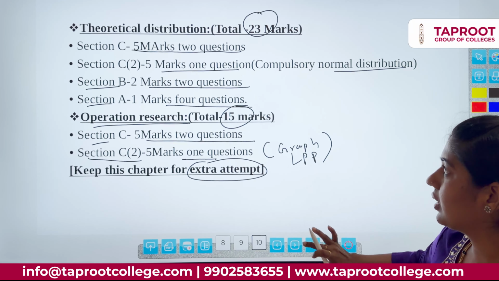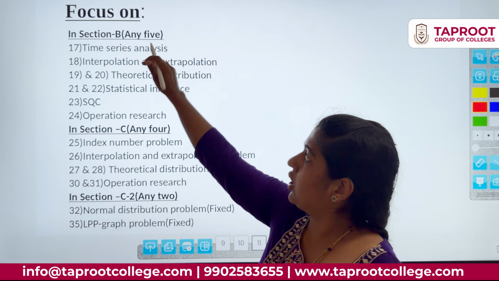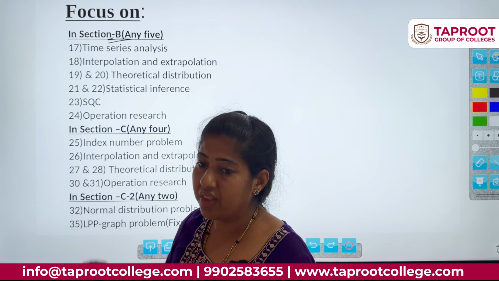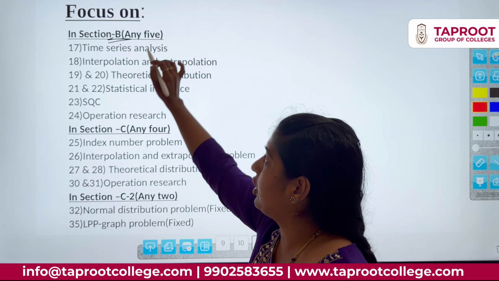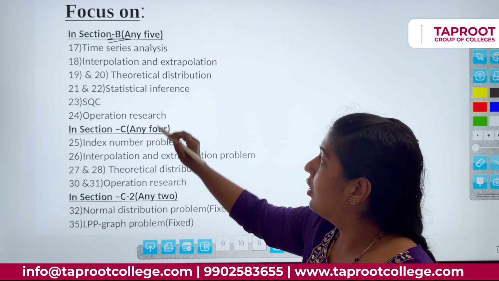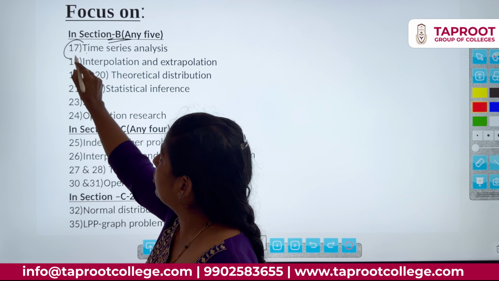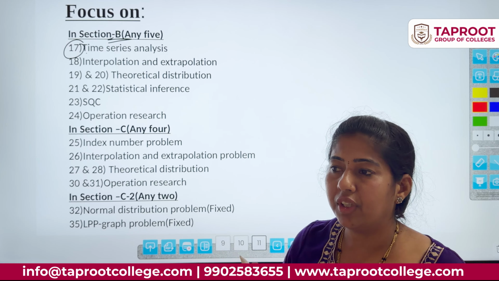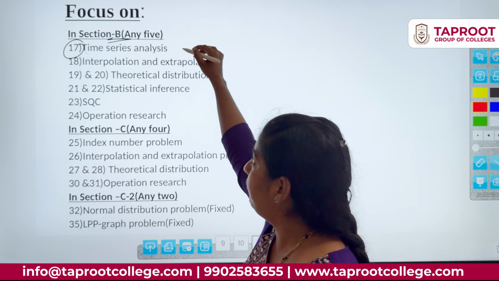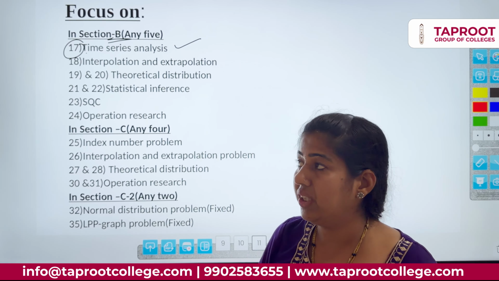Okay. Next, focus on section B. I'm not considering the section A MCQ part; I'm starting from section B. There you have to write 5 questions. The first question, the 17th question, is from time series only. There will be 10 to 15 questions there. Please focus on time series.